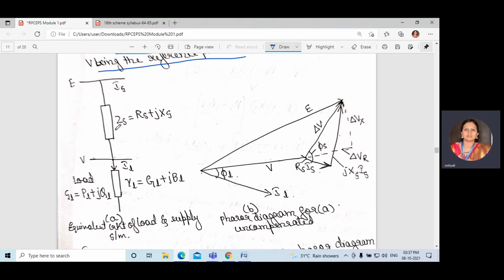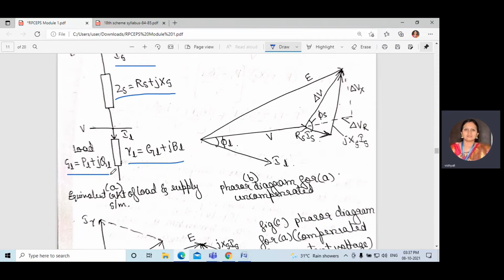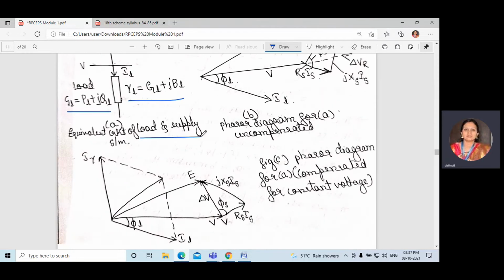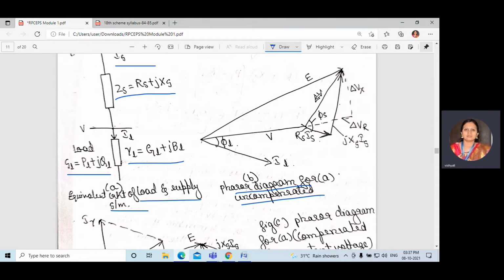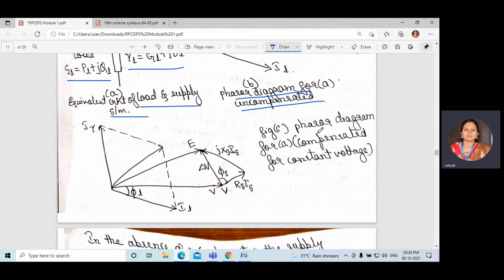Here we have taken E, and IS, ZS is equal to RS plus JXS, and the load is the same admittance, SL is equal to PL plus JQL. This is a load and a supply system. This is a phasor diagram which is uncompensated. You can see the difference and change in voltage. That is, delta V indicates the change in voltage magnitude. We can say this is a compensated phasor diagram.